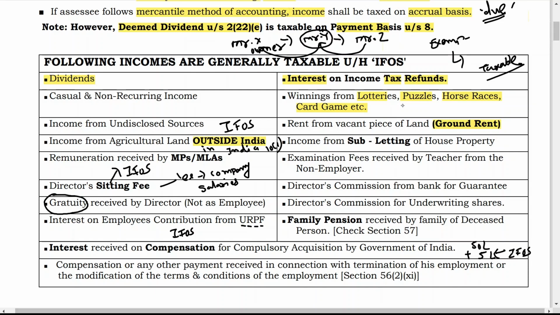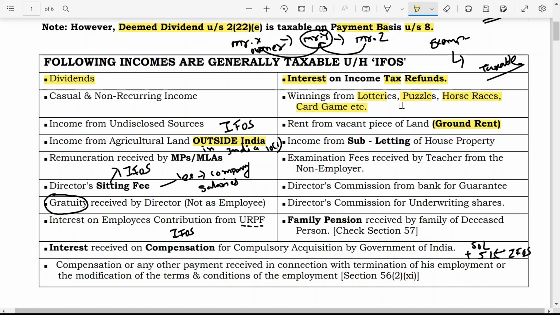Now the next one, examination fees received by a teacher from a non-employer. If examination fees are received by a teacher from a non-employer, meaning he is not working for that institution, then in that case also it is taxable under the head income from other sources. So here non-employer is very important. Let us say